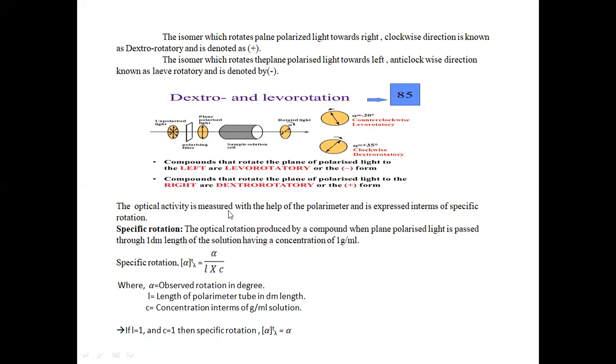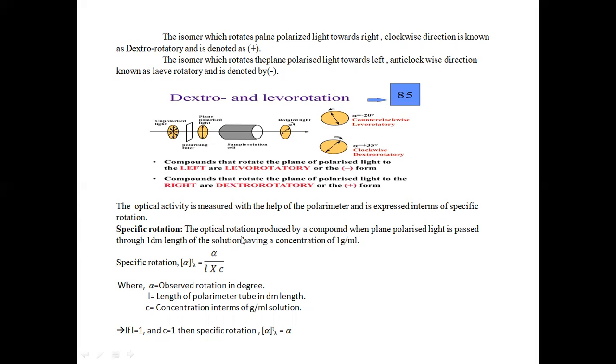The optical activity is measured with the help of the polarimeter and is expressed in terms of specific rotation. The instrument used to measure the optical activity of a compound is called a polarimeter. It contains a polarimeter tube and a spectrophotometer. How do we define the specific rotation of a compound?